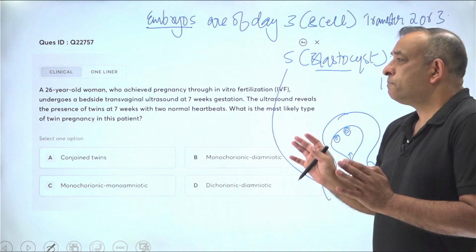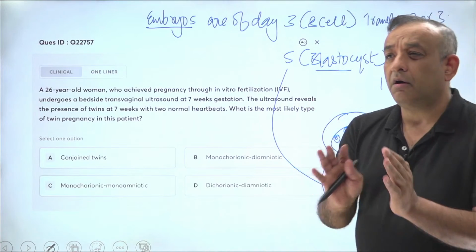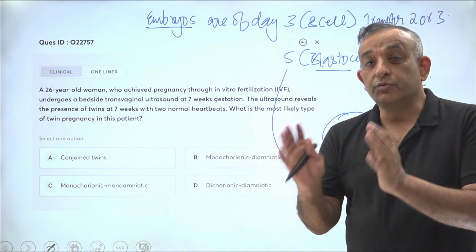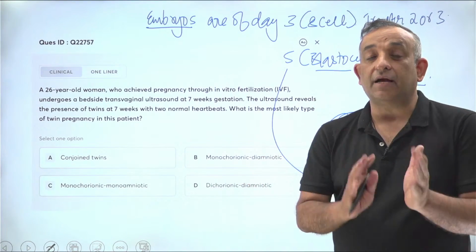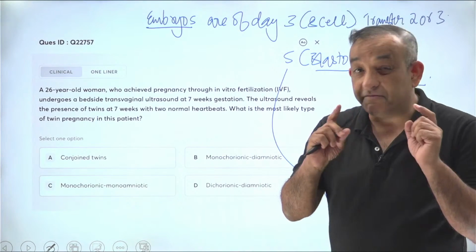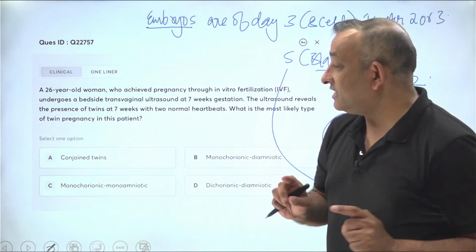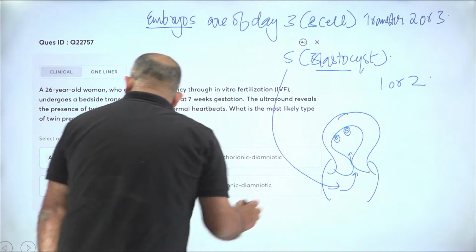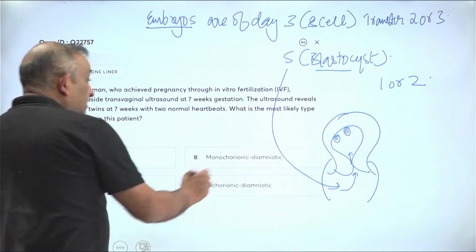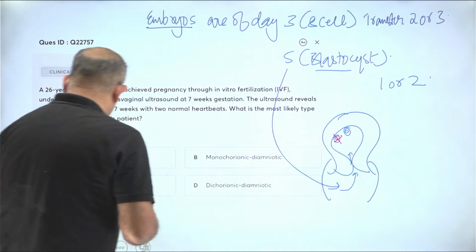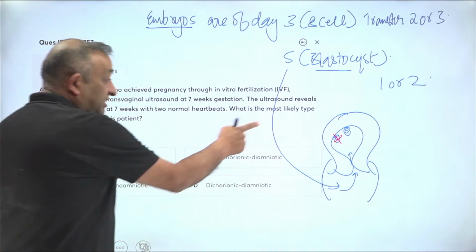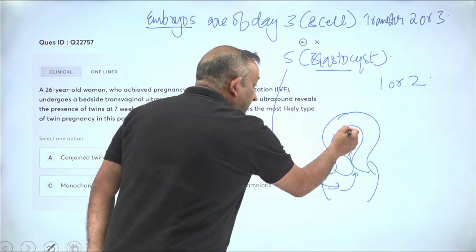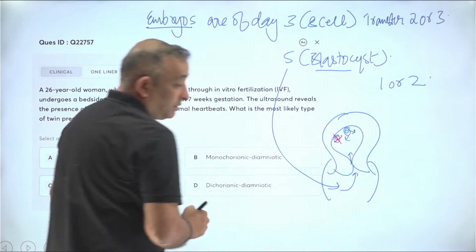I'm just trying to tell you that mostly, or 99%, the twins which are made in IVF will be dichorionic, diamniotic. There can be a very rare chance that I have put 2 blasts inside and the first one does not implant, and the second one which implants, before implanting it splits into 2 halves.